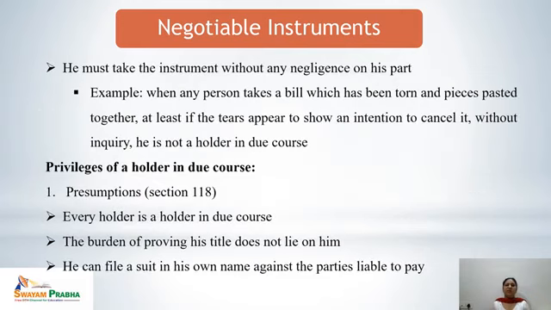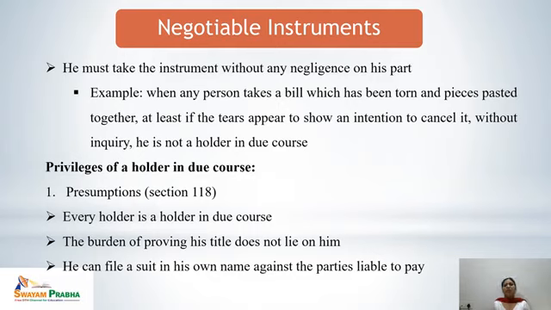Next is, he must take the instrument without any negligence on his part. That means if the person, while taking the negotiable instrument, has totally ignored the things which are visibly clear, then the person cannot be a true holder in due course.